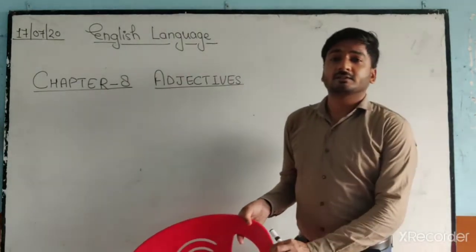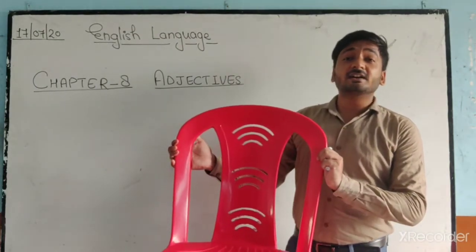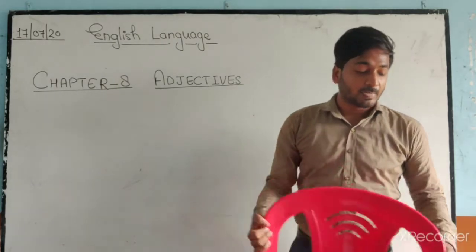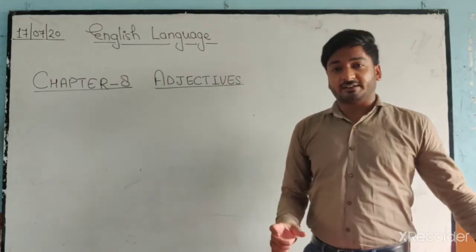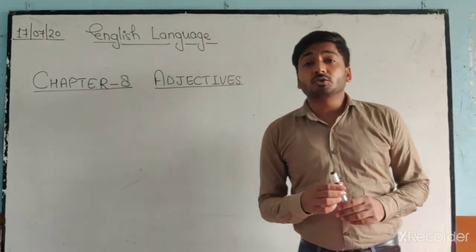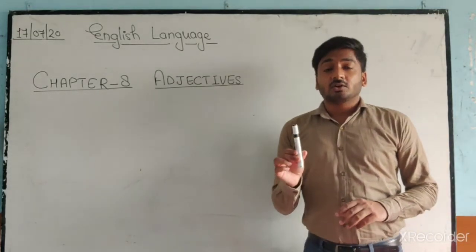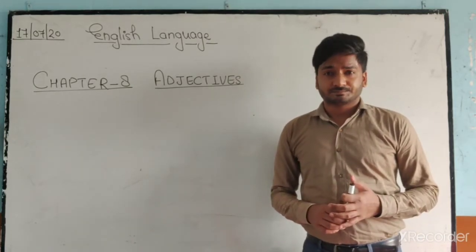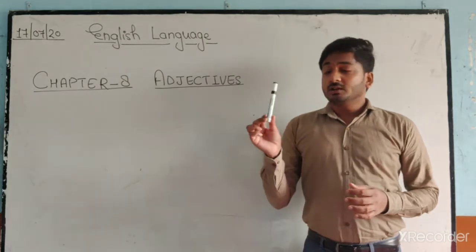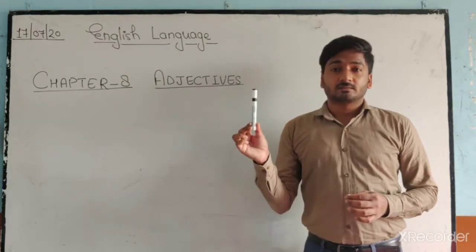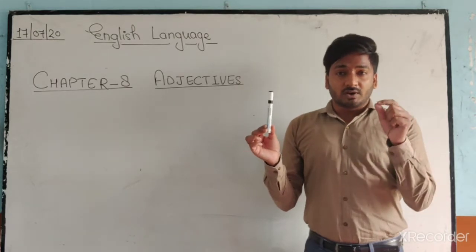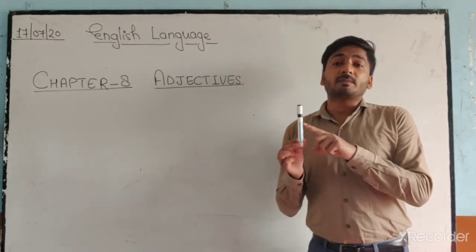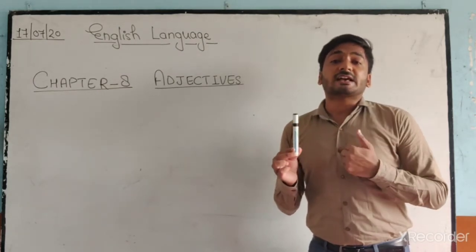Now, see this. What is this? This is a chair, which is red in color. So, why am I showing you all these objects? I just want to know which kind, what color, which kind of these are. As I have told you, I have one marker. The word one is describing that I have one marker. It is telling you how many markers I have.